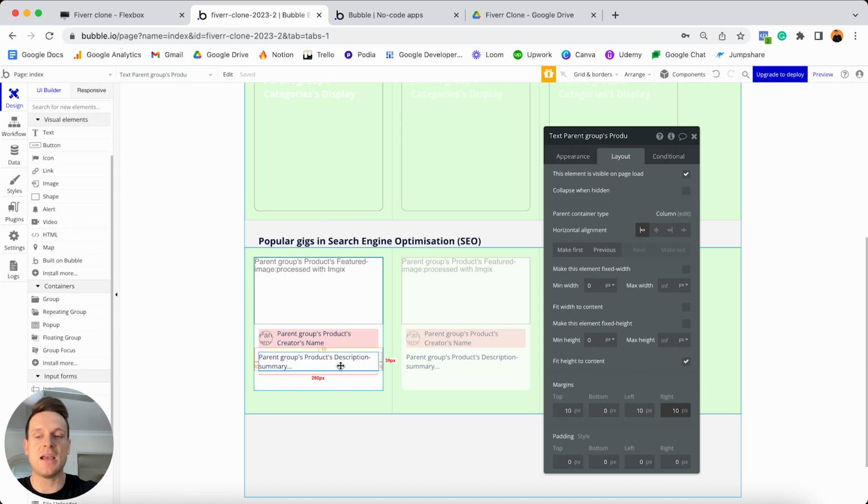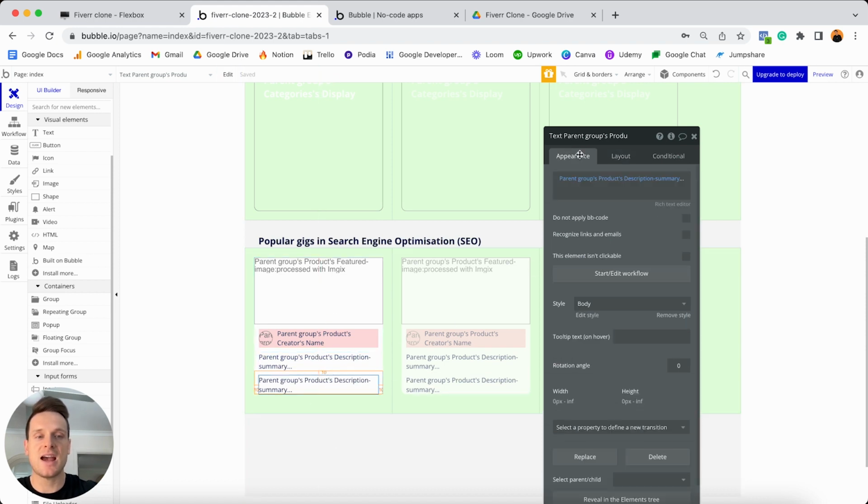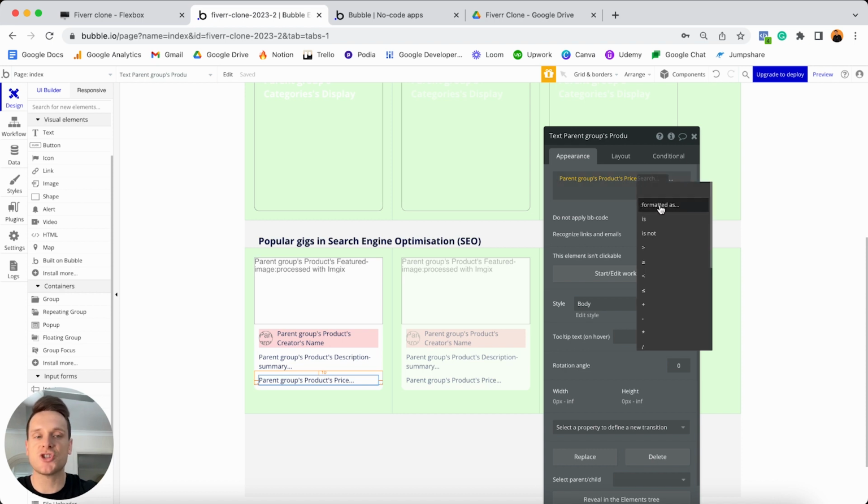And now there is one very last text element I'll need to add in, and that is going to be the price of this particular product you see. So I'm going to actually make a copy of this text element here. And the only thing I'll need to change is within my appearance tab. Instead of displaying the parent group's product description, I'm just going to reference the price. I'm also going to select this more option because I just like to change how we actually format this text element. Because of course I want this to be formatted as a dollar value.